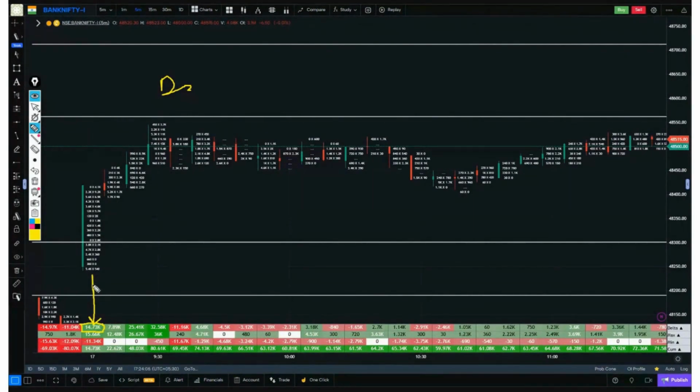This means the positive delta value of the first candle is around 14,000. So there are 14,000 more buyers in this first candle as compared to sellers. This delta within the first candle has informed us.